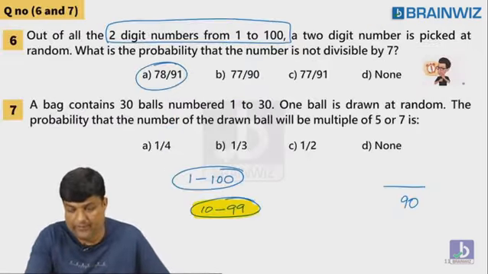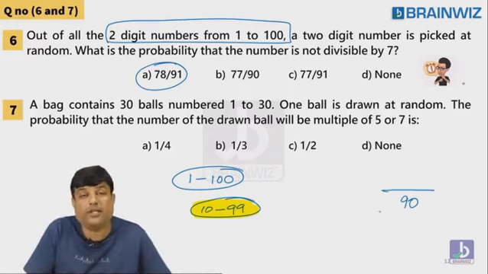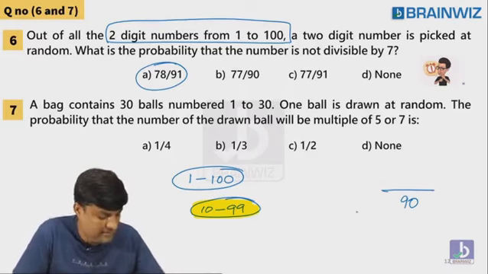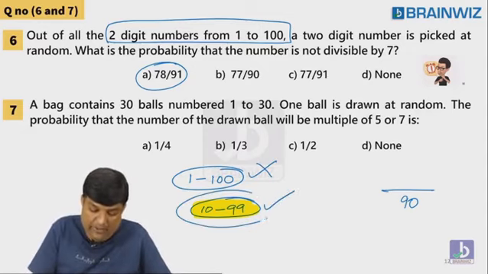Are you understanding everybody? Let's move now. So denominator is not 91, denominator is 90. That's good. So tell me students, are you picking from here? No. Are you picking from here? Yes, you are picking from here.